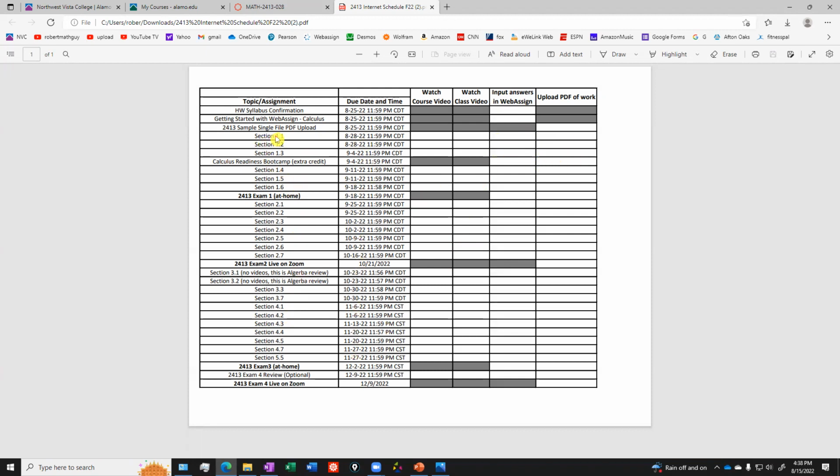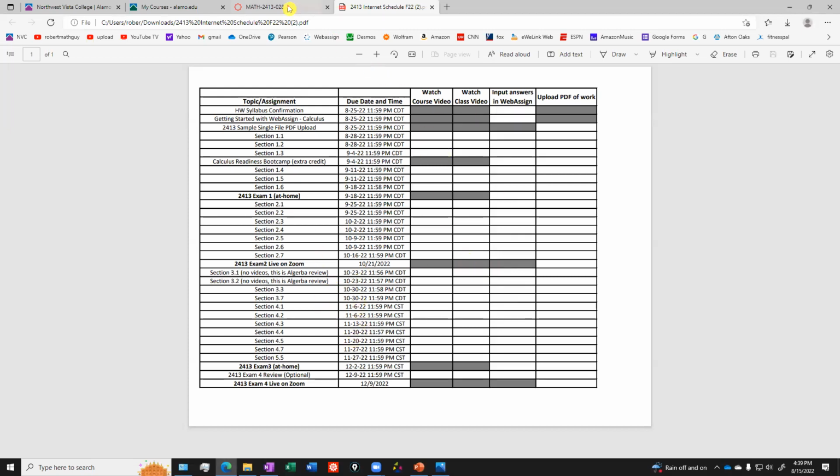For example, section 1.1, August 28th, 11:59 p.m., you have to have this done. That means you needed to watch the course video for that section, watch the class video for that section, put your answers in the online homework system called WebAssign, then upload your handwritten work to me. Make sure you check all these off as you go. Certain things don't have grayed out boxes. For example, this exam 2 that you're going to do in a Zoom session, there's no video to watch for that. You're not inputting any answers. So if it's grayed out, that means that doesn't apply to that particular assignment.